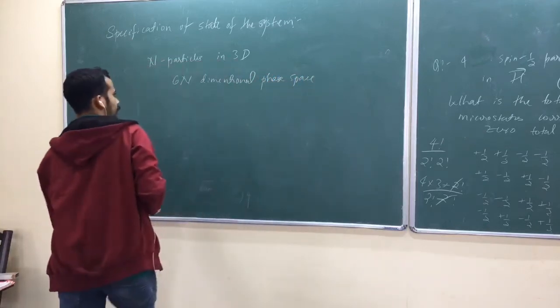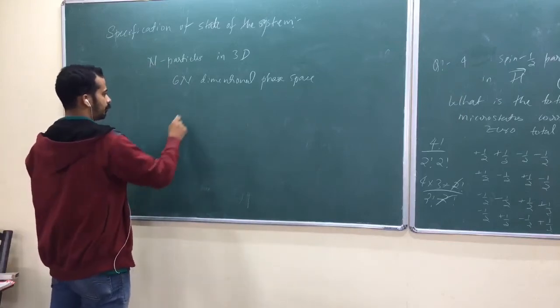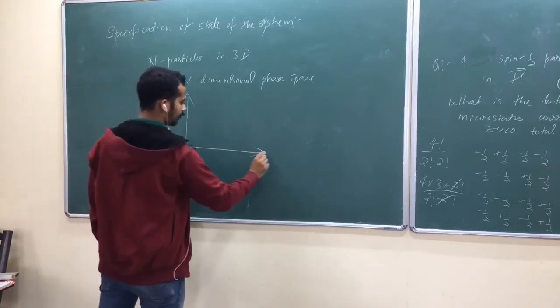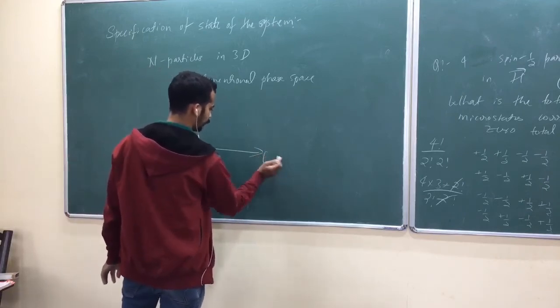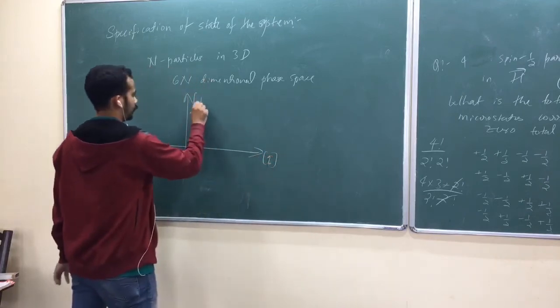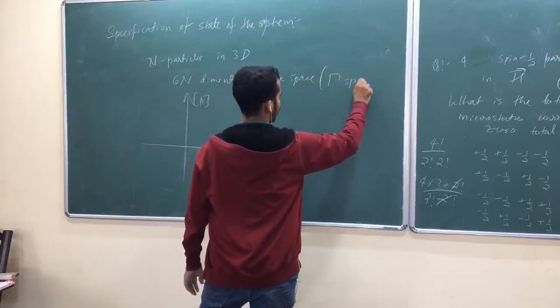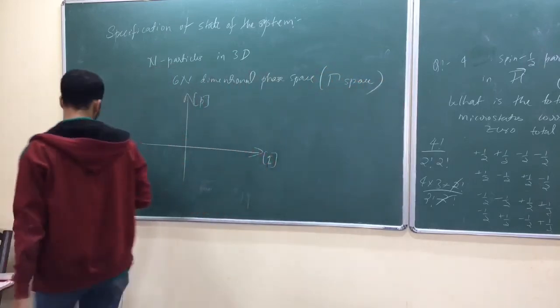We are going to represent that by a 6N-dimensional phase space. Sometimes we call this the gamma space. Let me again come to this.